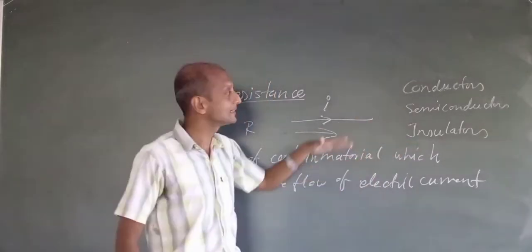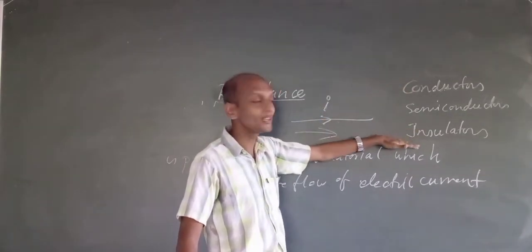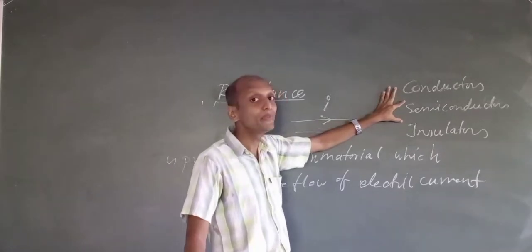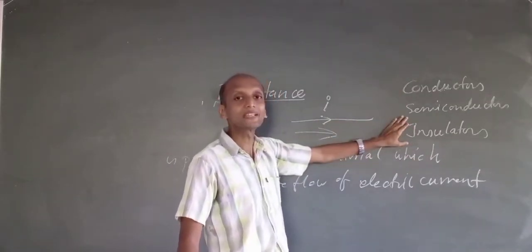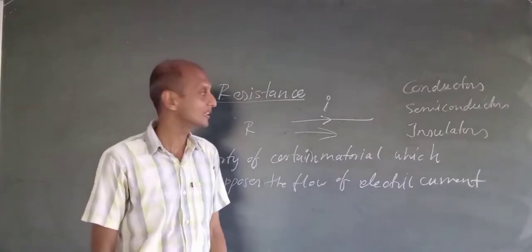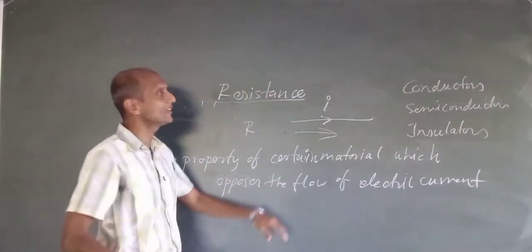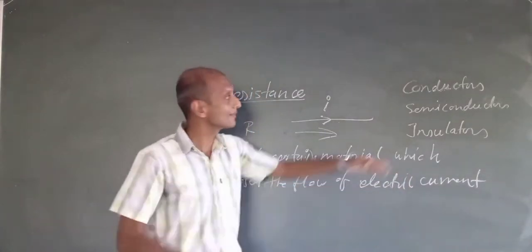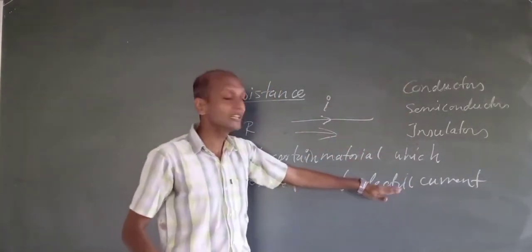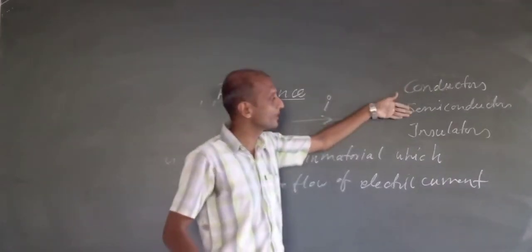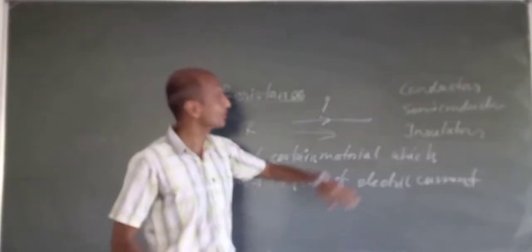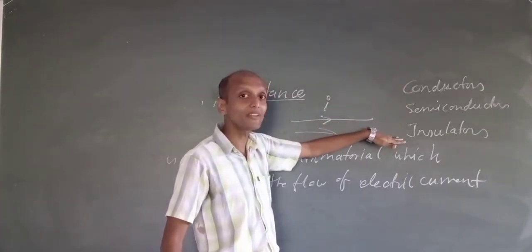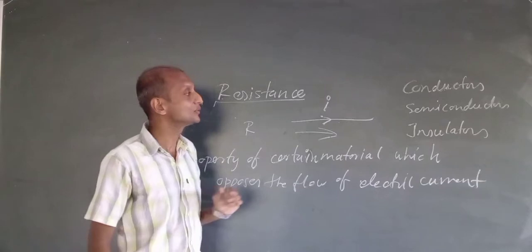In this way, for conductor, semiconductor and insulator: conductors have low resistance, semiconductors have medium resistance, and insulator materials have high resistance values. So we have three categories of materials depending on their electric current flow capability: conductors, semiconductors and insulators, having low resistance, medium resistance and high resistance values respectively.